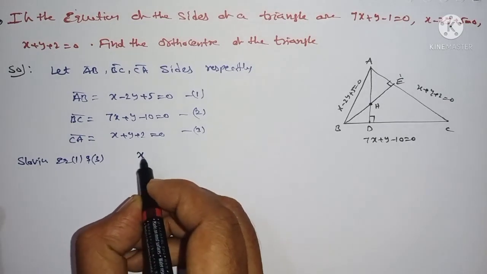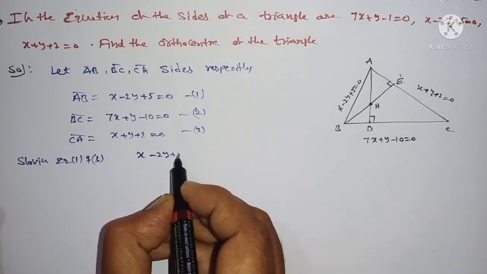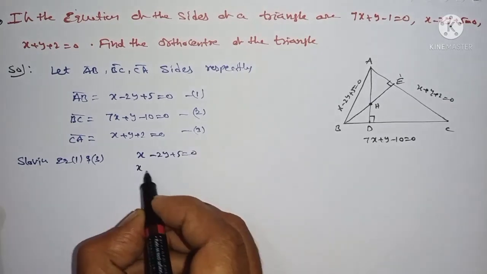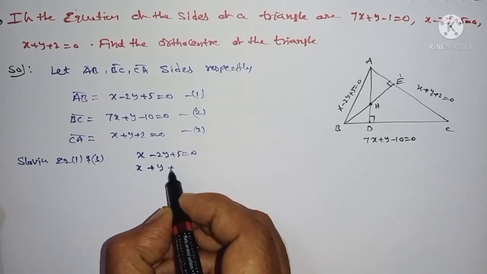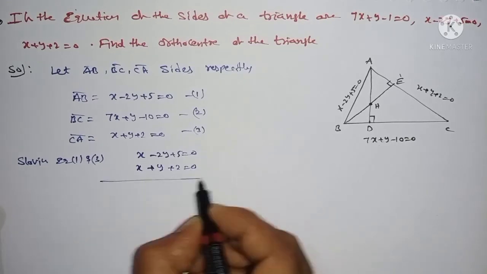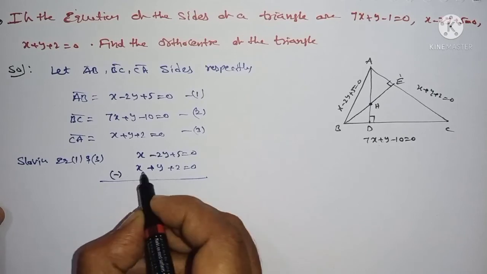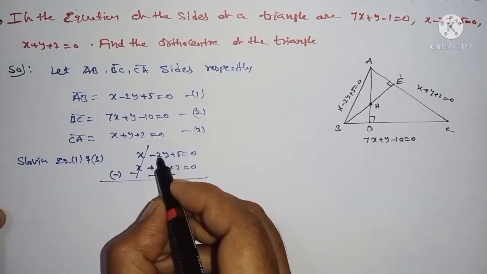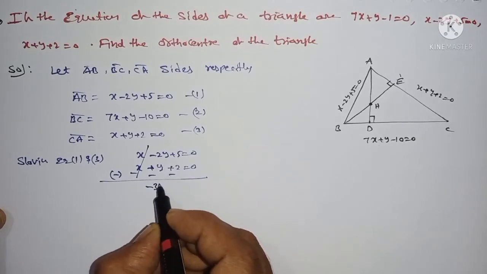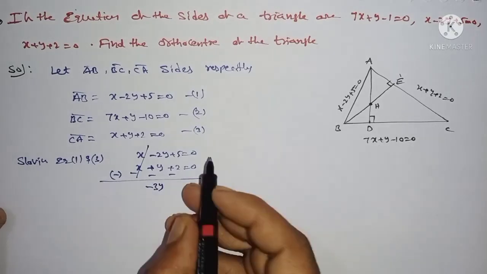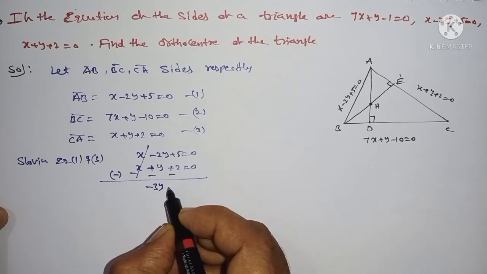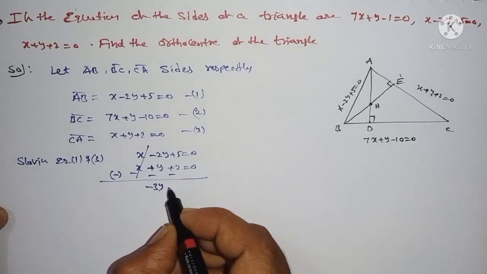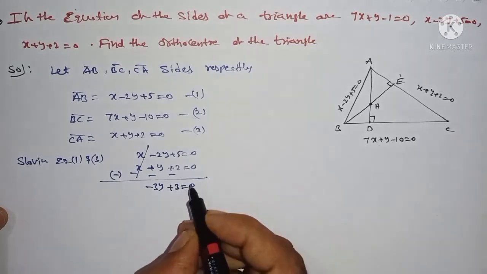The equations are x - 2y + 5 = 0 and x + y + 2 = 0. The coefficient of x is the same, so subtract: x cancels, minus 2y minus y gives minus 3y, and 5 minus 2 gives 3, so minus 3y + 3 = 0.